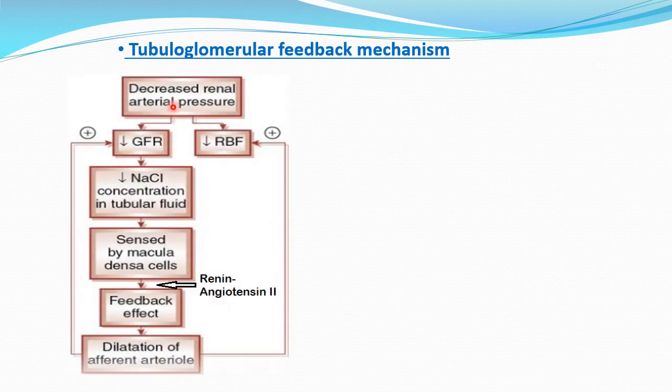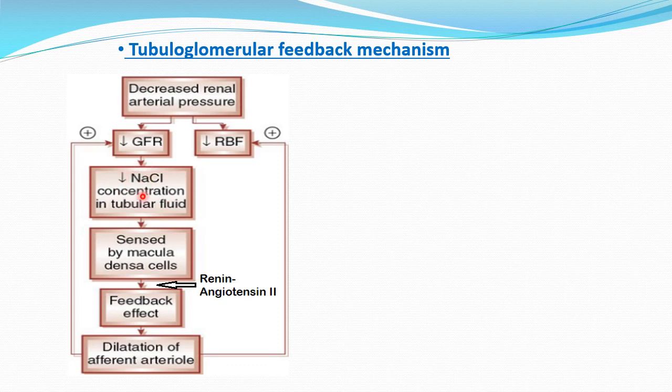The second important autoregulatory mechanism of the GFR is the tubuloglomerular feedback mechanism. So here the tubular fluid, while reaching the distal renal tubules, will be sensed by the macula densa cell and it will give the feedback to the glomerulus and help to maintain the GFR. The first flowchart shows whenever there is decrease in the renal artery pressure, that will decrease the GFR. So that will lead to decrease in the sodium chloride concentration in renal tubules.